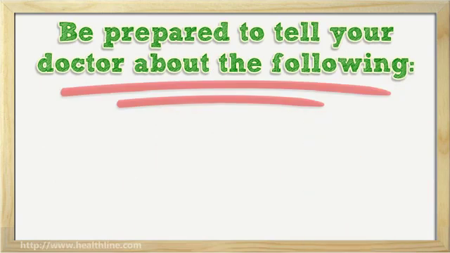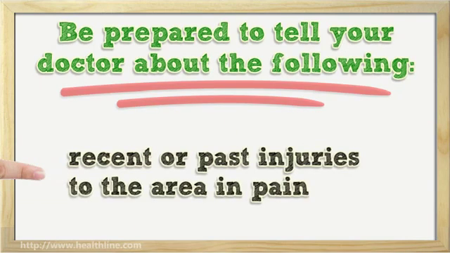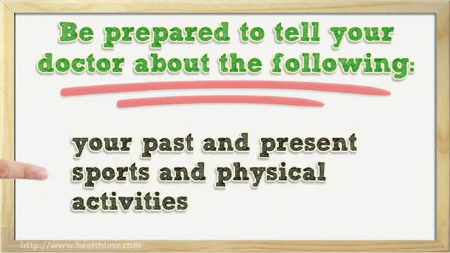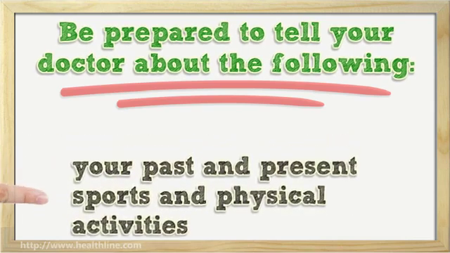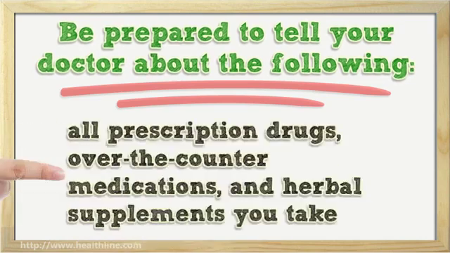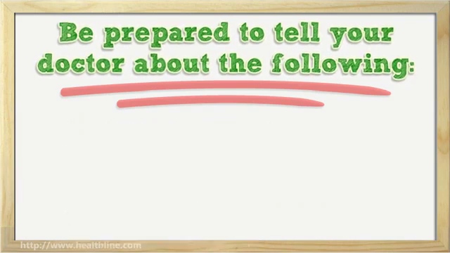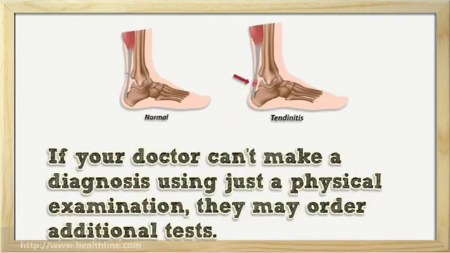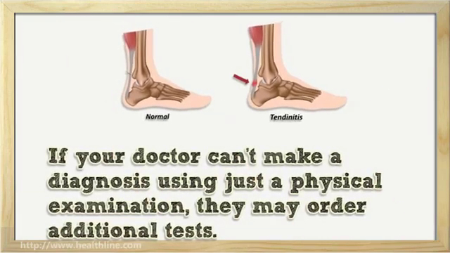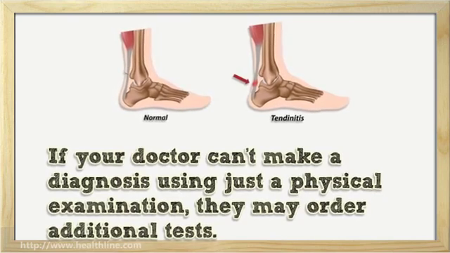Be prepared to tell your doctor about the following: recent or past injuries to the area in pain, your past and present sports and physical activities, any previously diagnosed medical conditions, and all prescription drugs, over-the-counter medications, and herbal supplements you take. If your doctor can't make a diagnosis using just a physical examination, they may order additional tests.